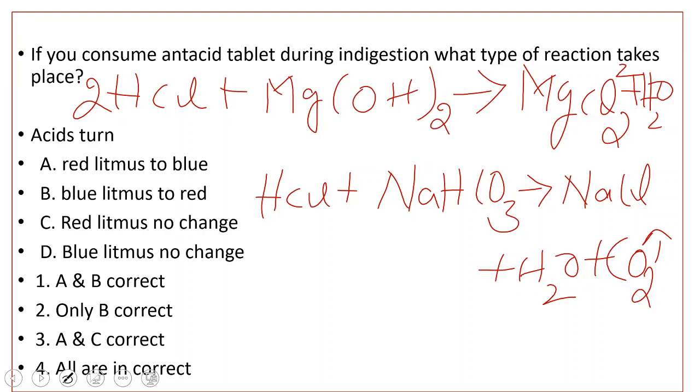See here, acids turn. So it's not A and C, it's B and C. Option 3 is B and C. So acids turn blue litmus to red color and even with red litmus they do not show any change. So both the options are correct. So here the third statement is correct. Option B and C are correct. Acids turn blue litmus to red color and acids do not show any change with red litmus.